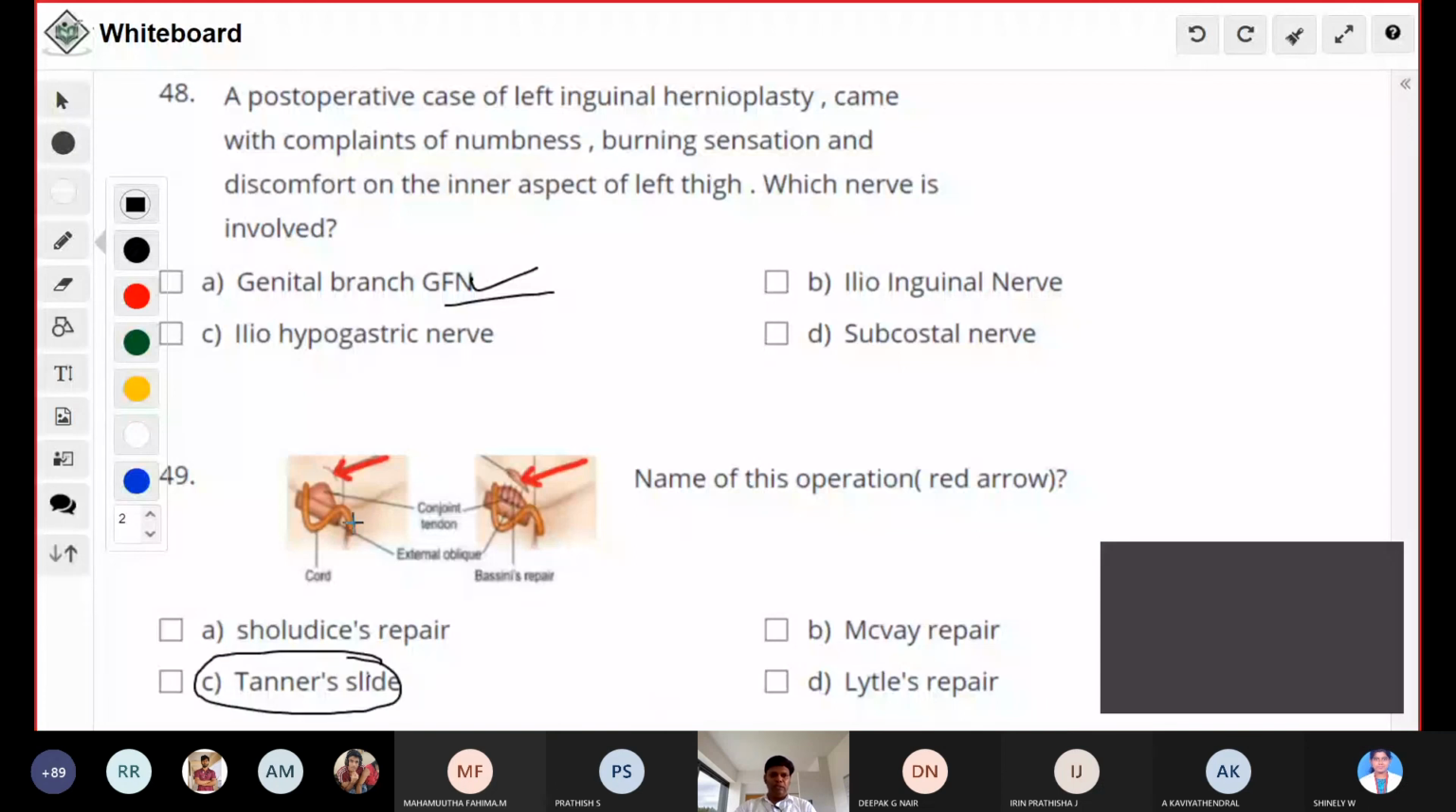This is a modified Bassini repair where you do approximation of the conjoint tendon and inguinal ligament, and there will be tension. So this relieves the tension. Over the anterior rectus sheath, you put a slide release incision, that is called a Tanner slide. Okay, we'll finish up the last question.